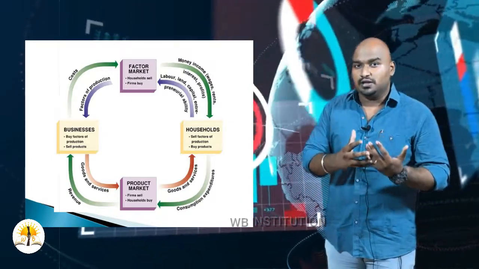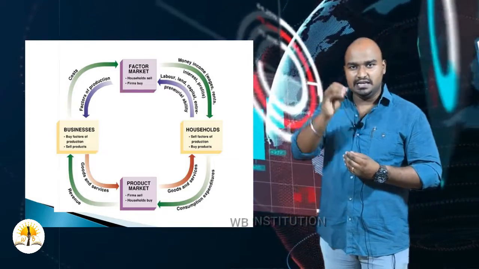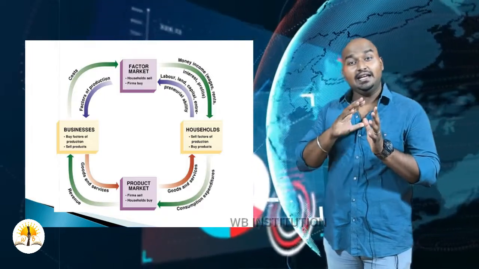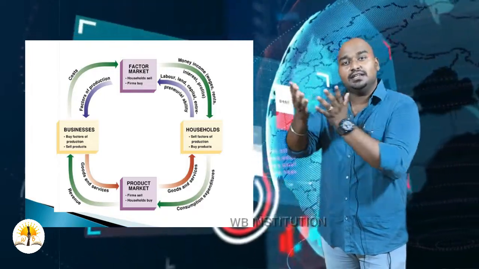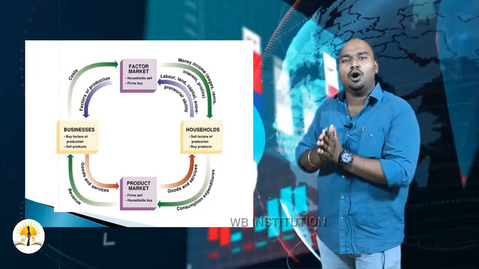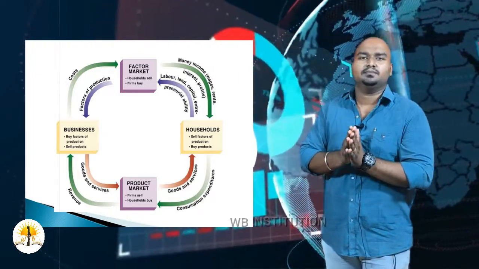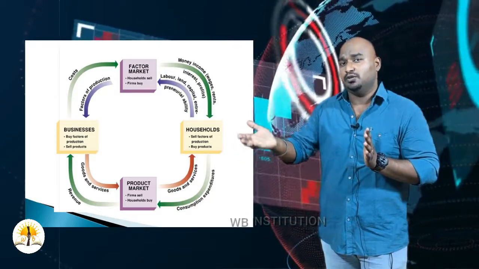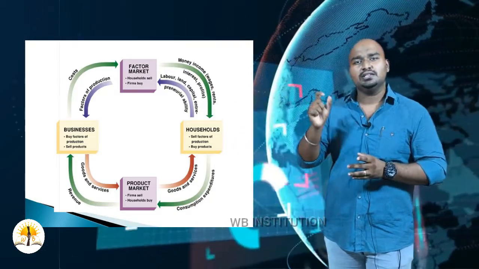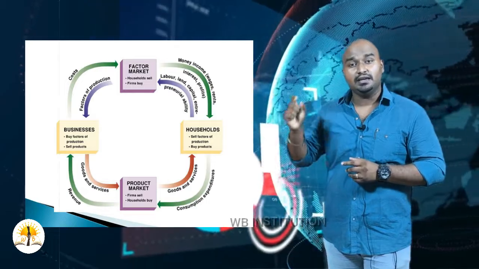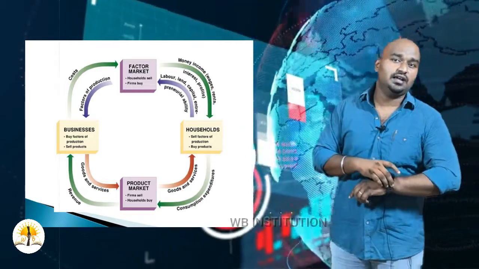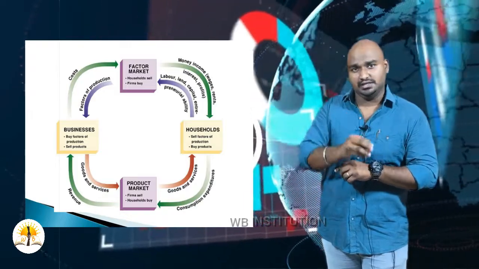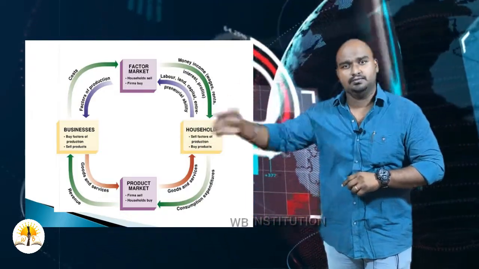Now you may come to the conclusion that the government levied tax on the producer, but the producer indirectly transferred the tax burden to the society, the customers, or the consumers. These kinds of tax are considered to be indirect tax. Indirectly, the tax burden is transferred to some other person.